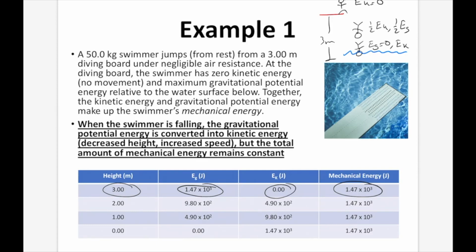And you can see that in our chart again. So at the bottom, when the height is 0 meters, all the potential energy is gone, and all of that energy, that 1.47 times 10 to the 3 joules, is converted into kinetic energy. And the reason for that is that the height is gone. Remember, EG, potential energy, is equal to mgh. When that h goes down to 0, then the whole potential energy goes down to 0.